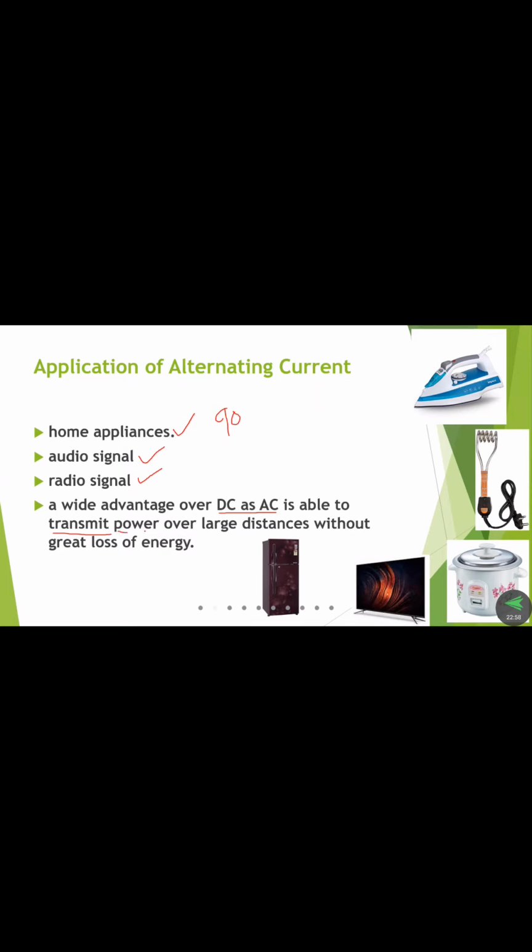Mostly the power losses will be reduced. Because of that only reason, in the case of transmission lines, instead of DC we are using AC current. So these are the major applications of alternating current.